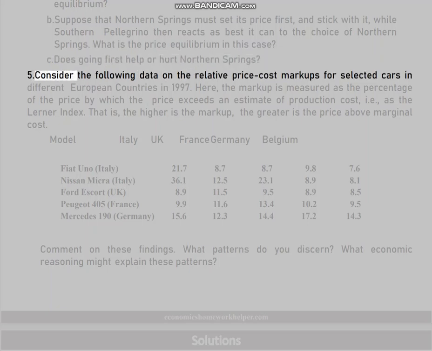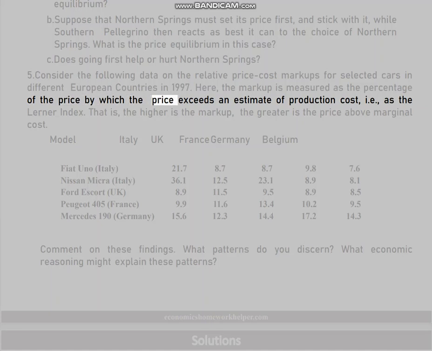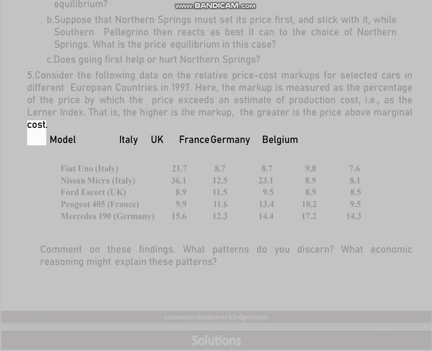5. Consider the following data on the relative price-cost markups for selected cars in different European countries in 1997. Here, the markup is measured as the percentage of the price by which the price exceeds an estimate of production cost, i.e., as the Lerner index. That is, the higher the markup, the greater the price above marginal cost. Model: Italy, UK, France, Germany, Belgium.